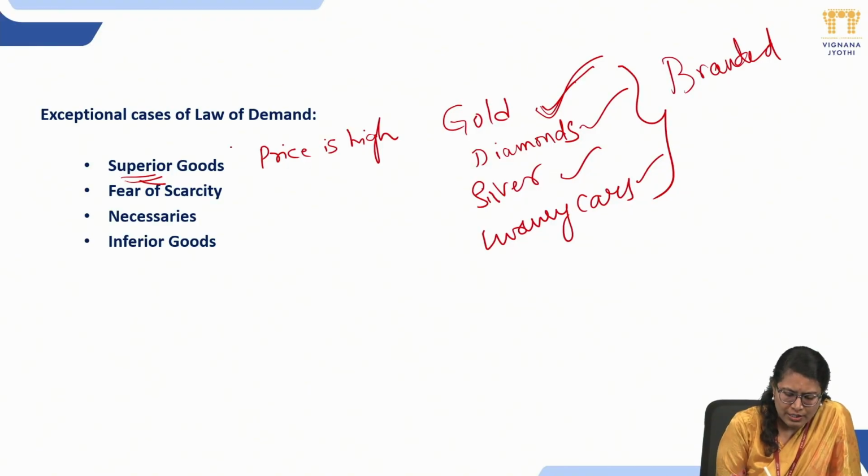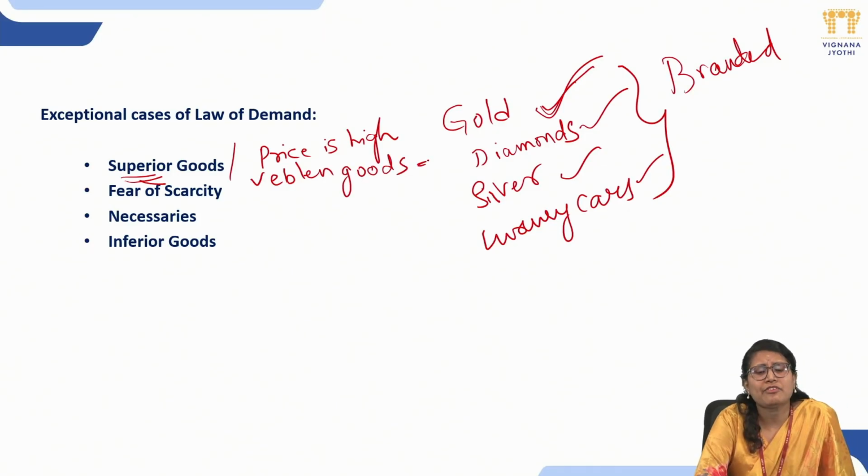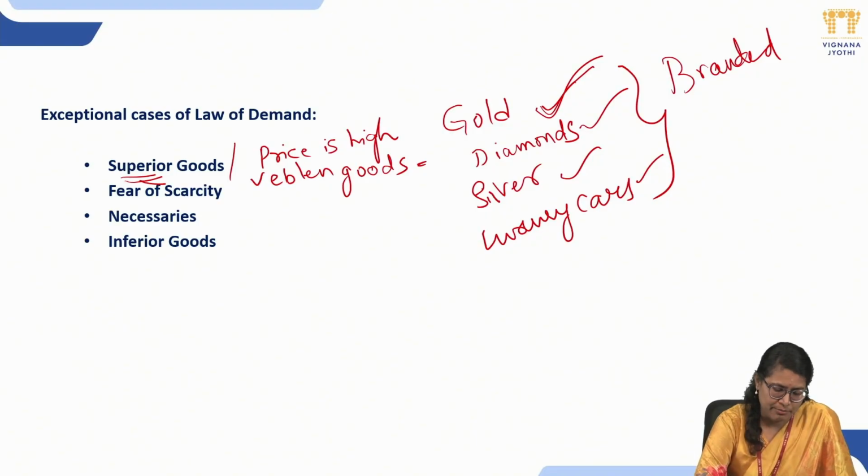We also call them Veblen goods. These superior goods are also known as Veblen goods, and Veblen goods are nothing but goods which confer distinction from others. So you will be different from others when you wear these things or use these things. That is the major criterion for an exceptional case to the law of demand.